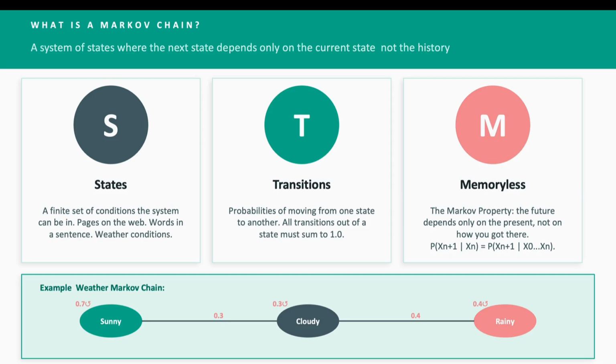So look at the diagram at the bottom. That's our weather chain, built with the Markov chain. We have 3 states and transitions between them. Each node loops back to itself with a self-transition probability.